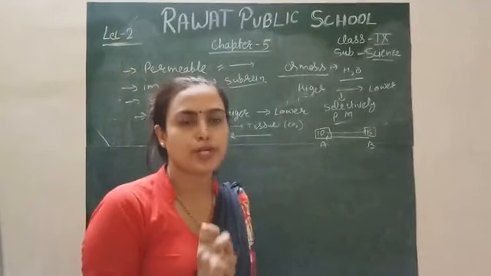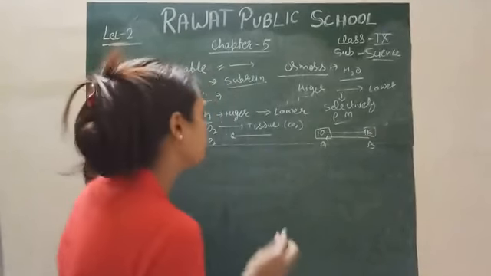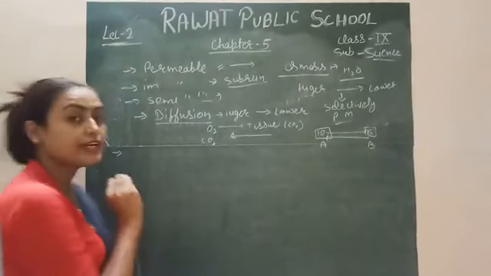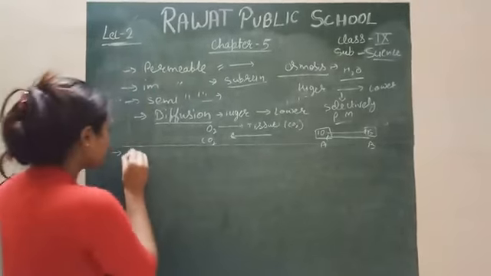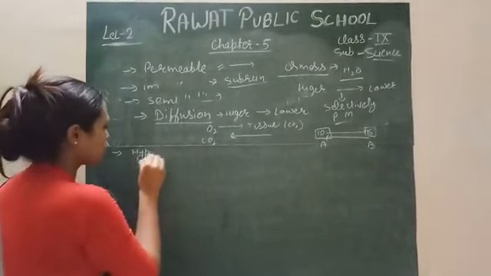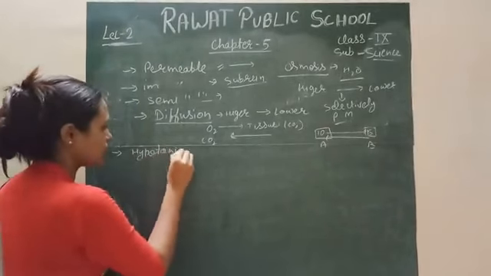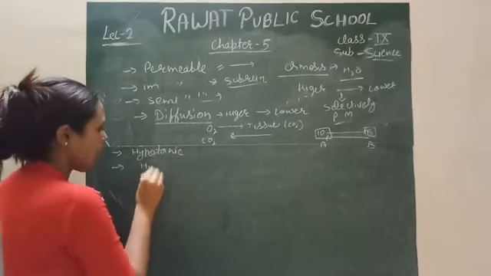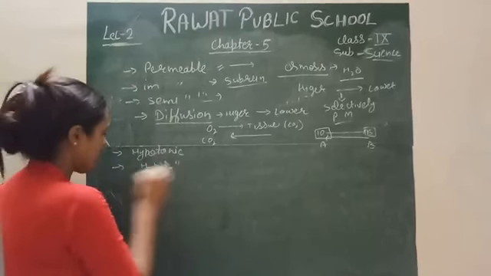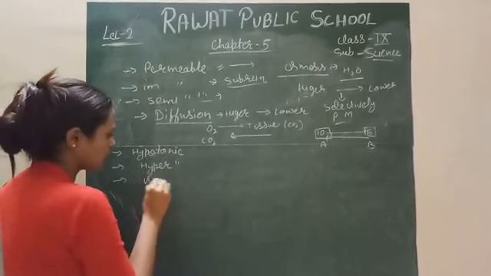One more important topic about the cell membrane is the solution. There are 3 types of solution. The first is called hypotonic solution, hypotonic. Next are the hypertonic and the isotonic.